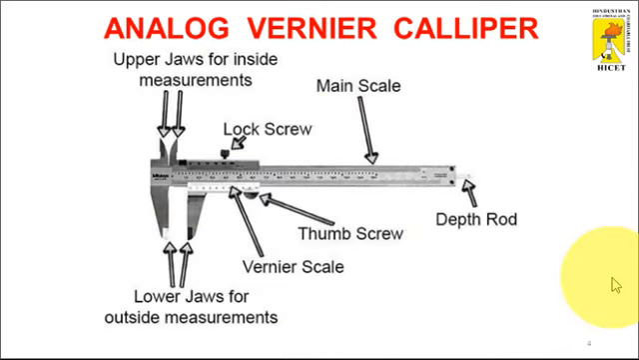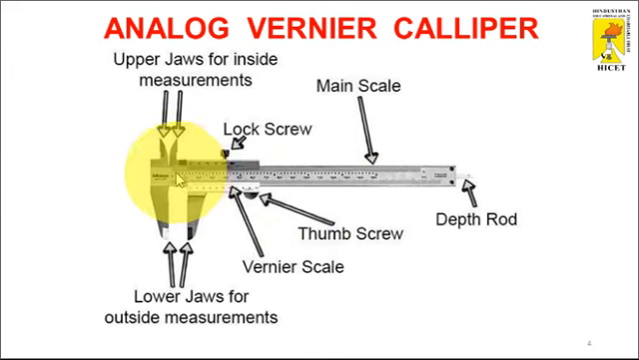What are the parts of this vernier caliper? The parts of the vernier caliper are the same across all the types, but some components differ from type to type. First of all, let us see the parts of the analog type of vernier caliper. Generally there are two scales in this vernier caliper. One is the main scale, and the other one is the vernier scale.